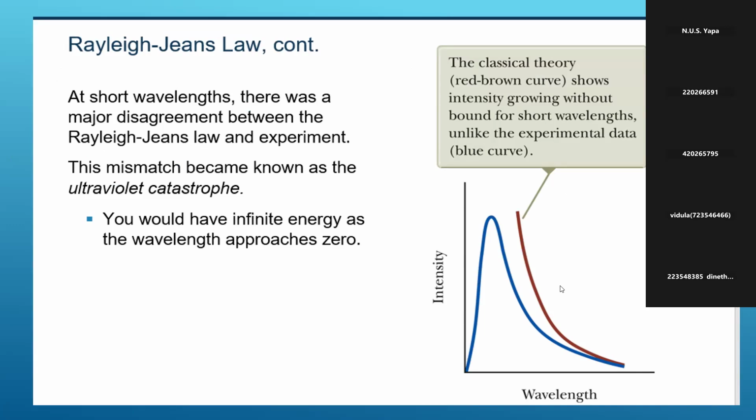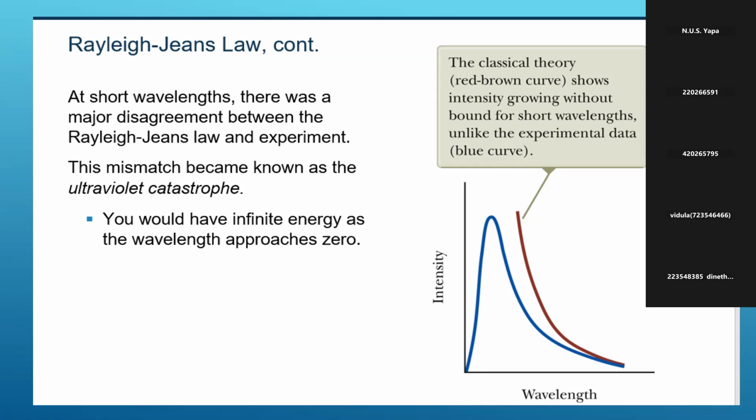Then on page number 8, you can see the experimental results and the classical theory in this figure. At shorter wavelengths, there was a major disagreement between the experiment and Rayleigh's theory. It is mismatched with the classical theory. You can see the red-brown line, which shows the classical theory, with intensity growing without bound at short wavelength. In the experimental data, you can see the blue curve, right? Intensity versus wavelength varies according to the blue curve, which follows the quantum theory. The other one is the classical theory, right? This is Rayleigh's result.